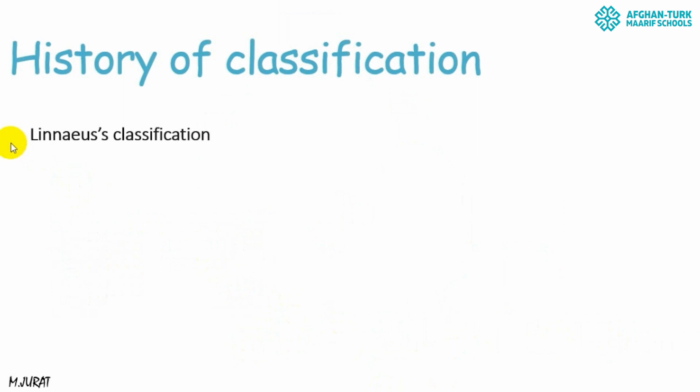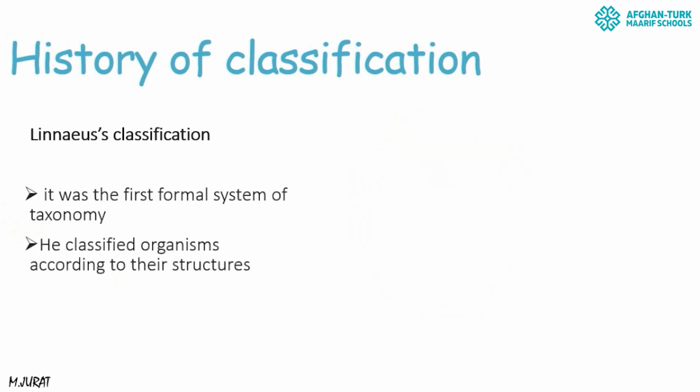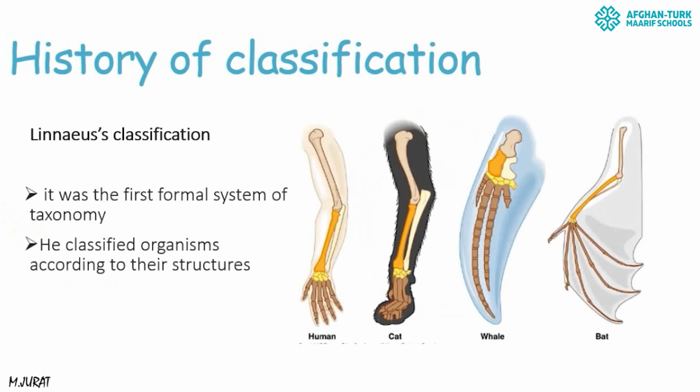So there were so many problems in his classification, but people used his classification for 2000 years, till the second person, Linnaeus, classified living organisms in a different way. He classified living organisms according to their structures, and it was the first formal system of taxonomy. For example, over there we can see the arms of human, cat, whale, and bat. They have different functions and different structures as well, and he used those differences for classifying living organisms.